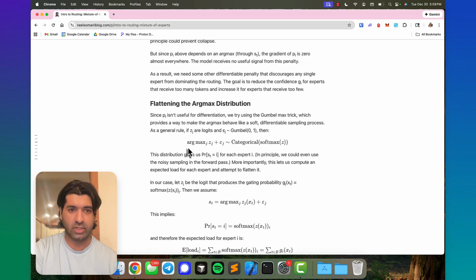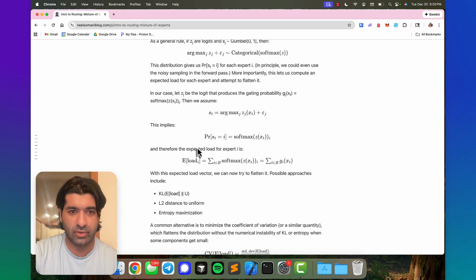And the Gumbel max trick tells us that the maximum value across these logits, so let's say you took each logit, z sub i, you add some Gumbel noise to it, you do that for all of the logits, and you select the maximum element after the noise is added, then it's going to follow this really clean categorical distribution. And you might remember that softmax of z is how we defined G. So in other words, G exactly specifies the probability that an element after the noise addition will be selected as the maximum.